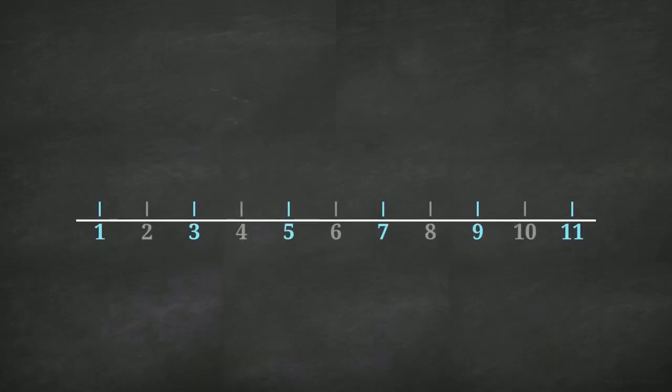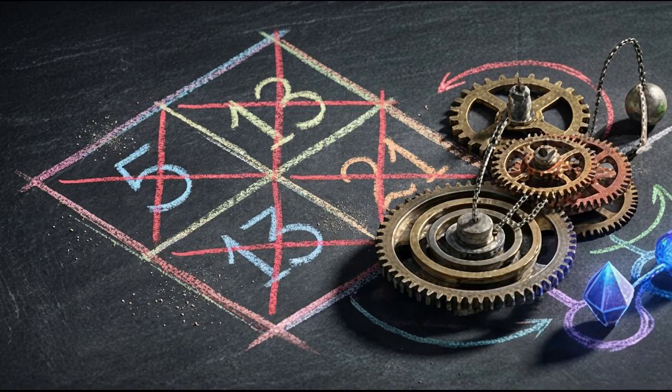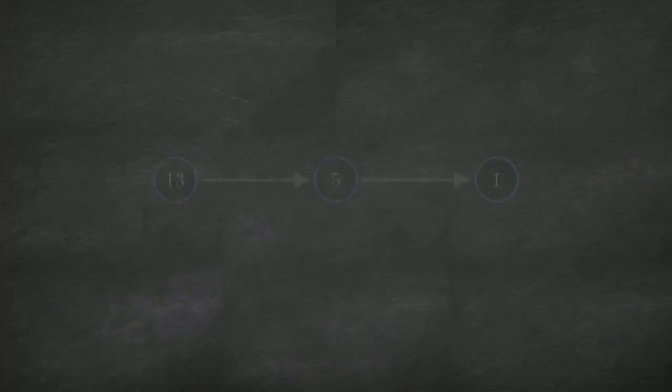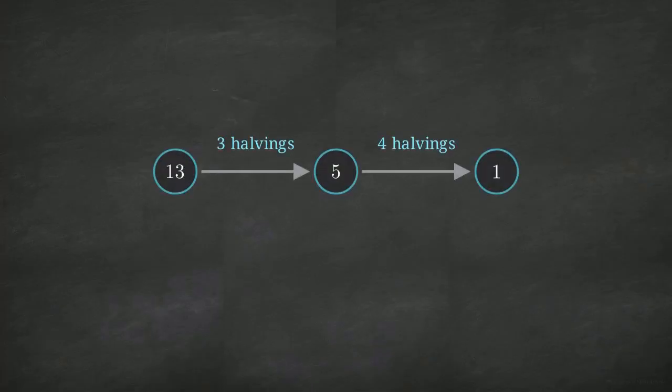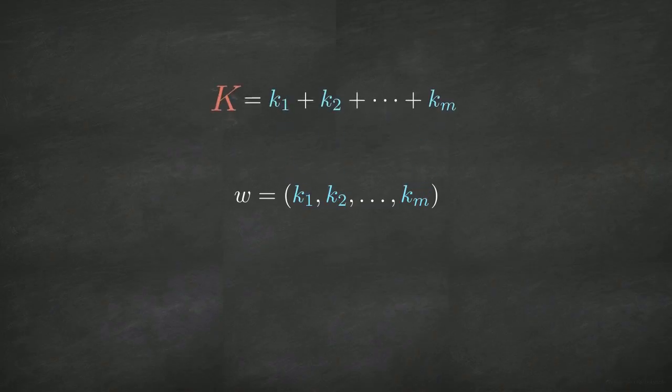This version of the problem ignores even numbers, tracking only the arithmetic transitions between odd integers. To analyze these transitions rigorously, we don't track the raw integers themselves. Instead, we translate the history of a trajectory into an algebraic object called a finite exponent word. The exponent word is a symbolic array, recording the precise number of halvings absorbed during each accelerated step. We extract two primary values: the total sum of halvings, denoted as k, and the word length, m.